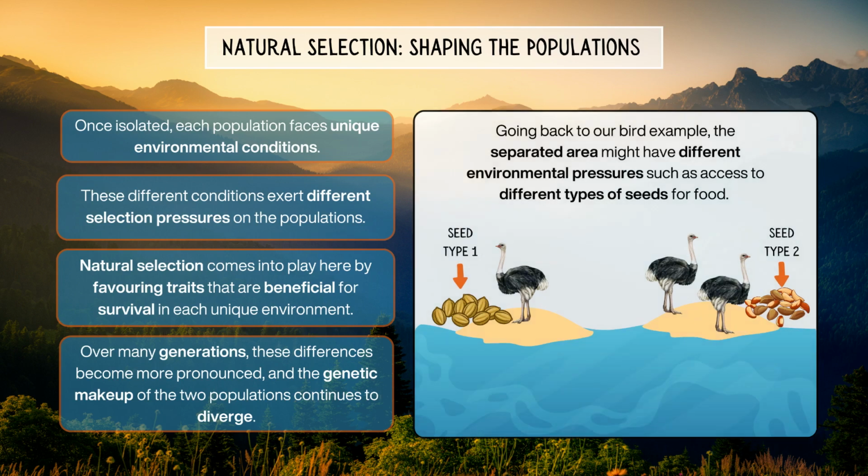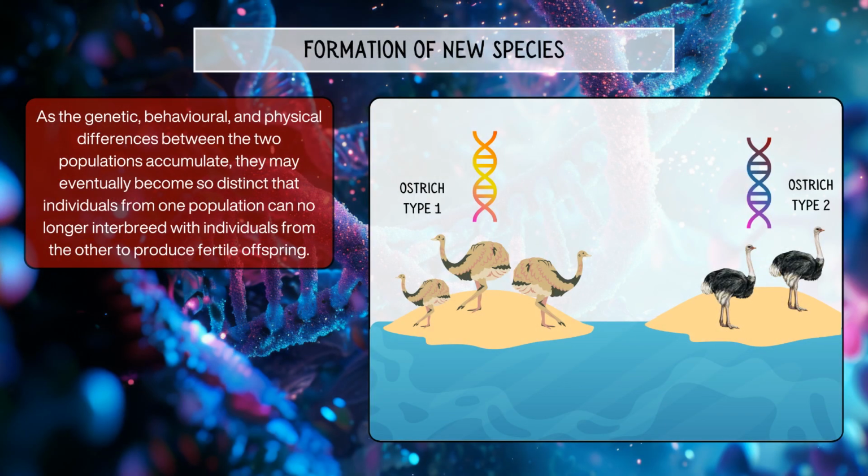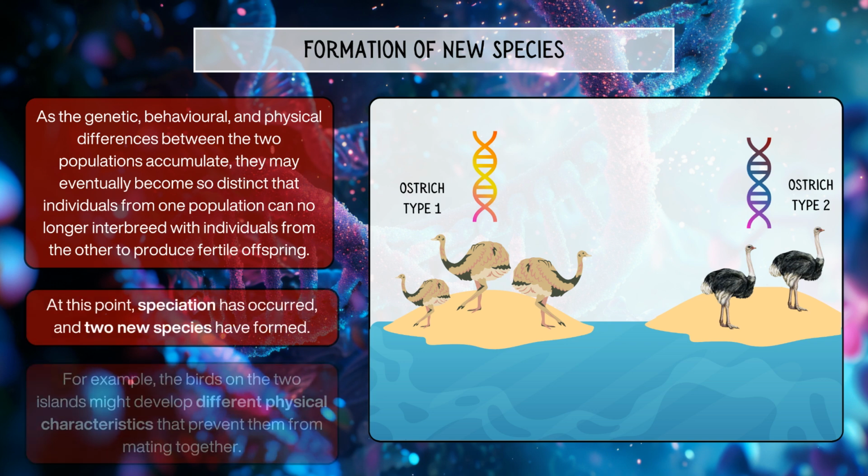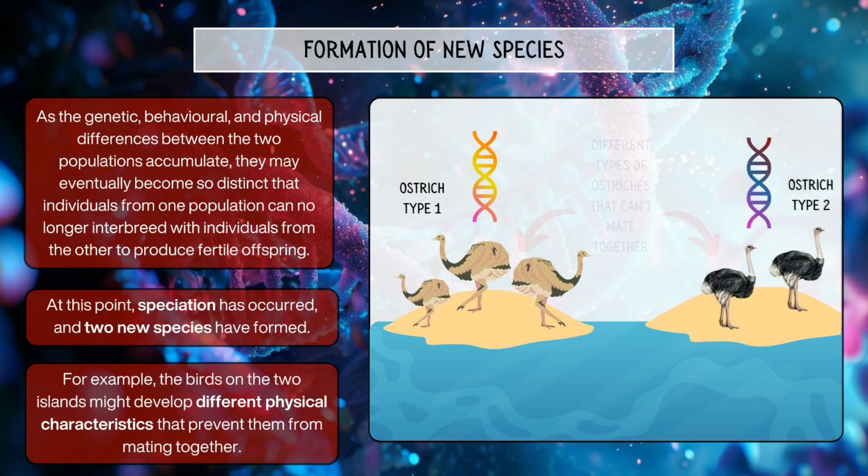Going back to our bird example, the separated area might have different environmental pressures, such as access to different types of seeds for food. As the genetic, behavioural, and physical differences between the two populations accumulate, they may eventually become so distinct that individuals from one population can no longer interbreed with individuals from the other to produce fertile offspring. At this point, speciation has occurred, and two new species have formed. For example, the birds on the two islands might develop different physical characteristics that prevent them from mating with each other.